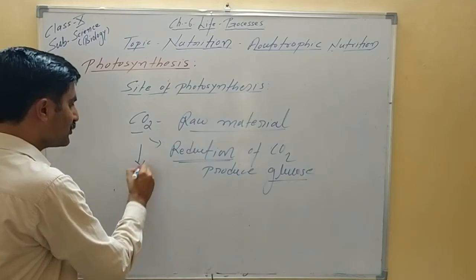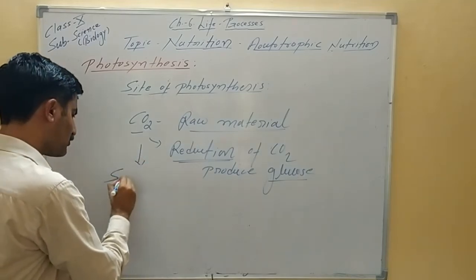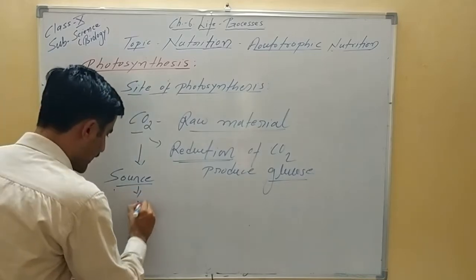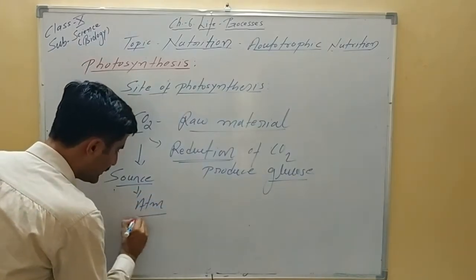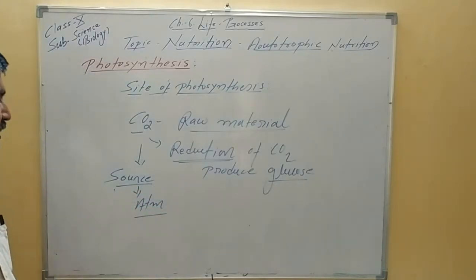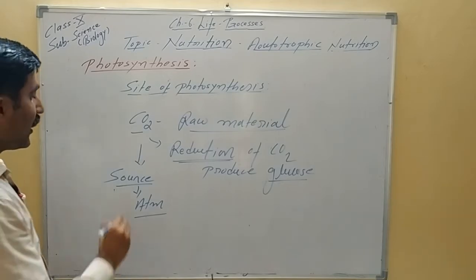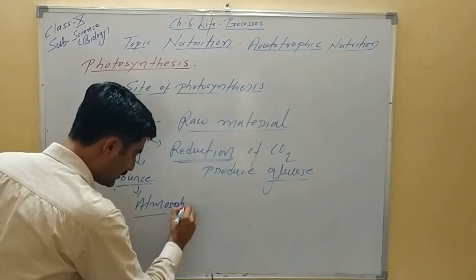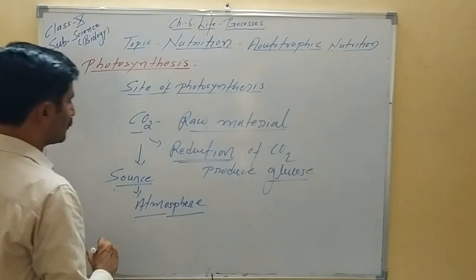Now from where is CO2 absorbed? What is the source of CO2? Remember, the source of CO2 is the atmosphere. This is very important. CO2 is taken from the atmosphere. How does the plant take the CO2?